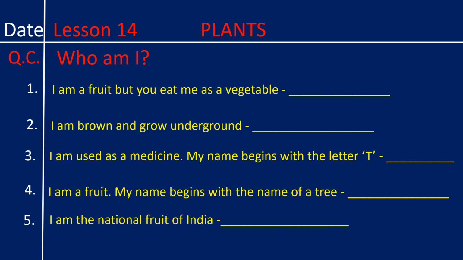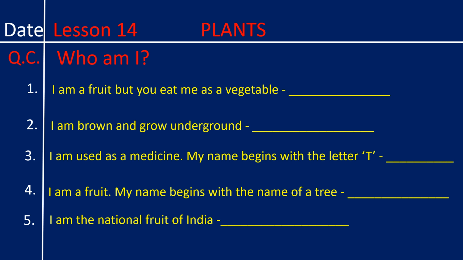Now children, on the next page, on the top hand side, write the date. Lesson 14. Topic: Plants. Question C. Who am I? Number 1.